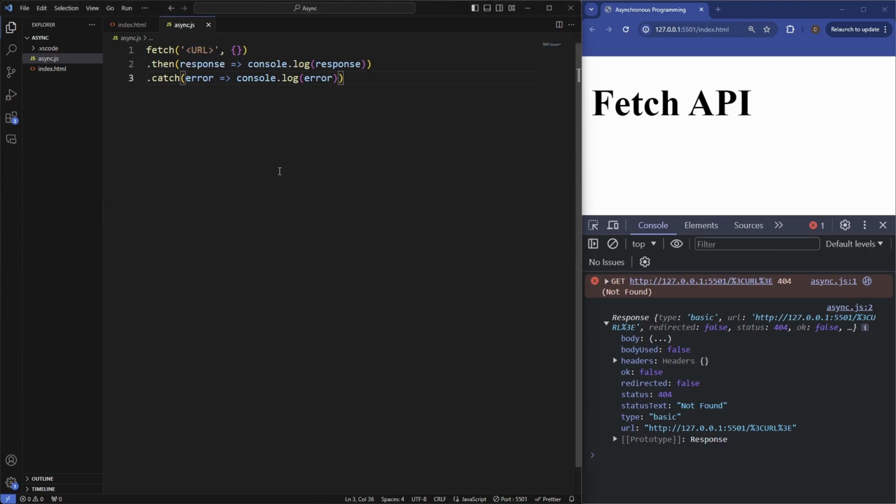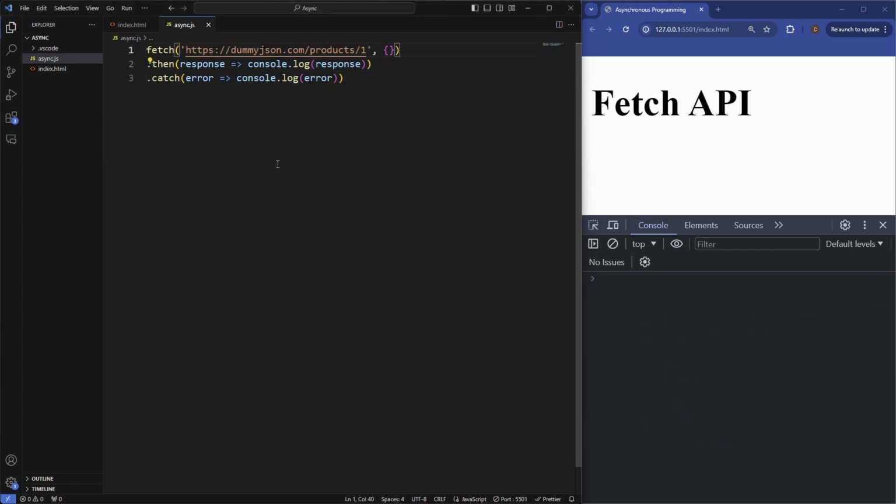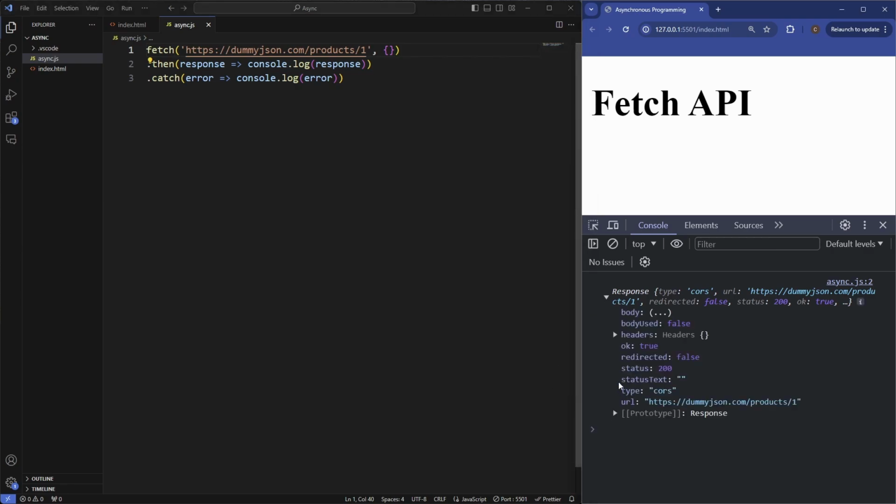Now the URL we're going to use for this example is just going to be some dummy API which just returns us some information that we can work with. So I'm just going to paste that in here, and this is basically just called dummyjson.com. So if you guys want to use this for your API examples, it's really easy to use and work with. So you can see now in the response inside of the console we're getting a status 200 because now we've actually given it a URL, and you can see that the body property here contains that readable stream.